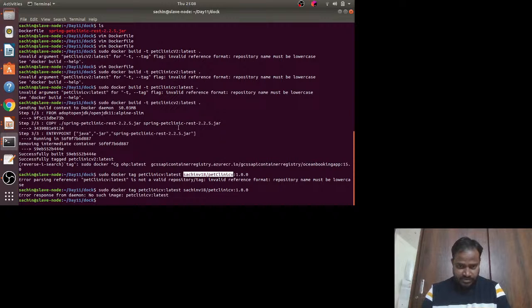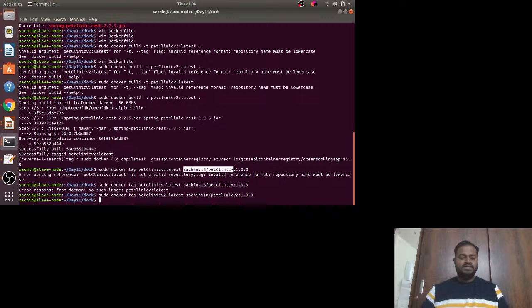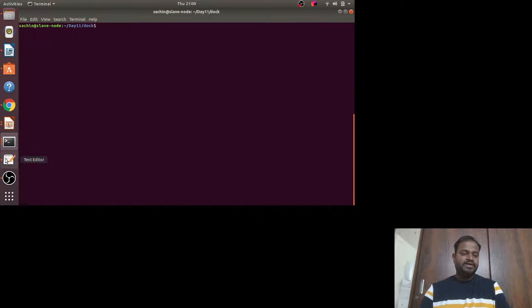Okay, it's also telling that there is no image. Okay, if you see, it is cv2. Okay, let me make this also as cv2. Okay, this got tagged basically. Okay, so now once we did a tagging,